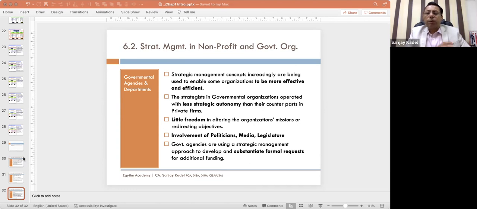Then you come to benchmarking. Benchmarking means, in simple terms, comparison. If I want to compare myself with a successful person, what I'm doing is benchmarking. Why do I do benchmarking? Because we want to achieve the results of successful organizations or successful people. How can we do that?